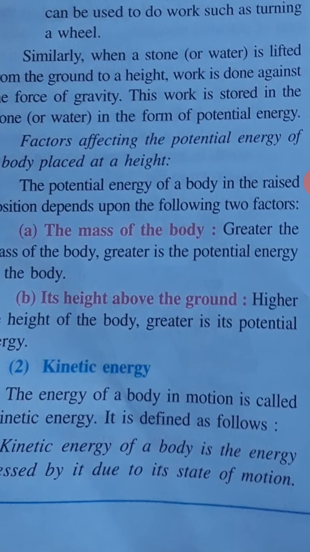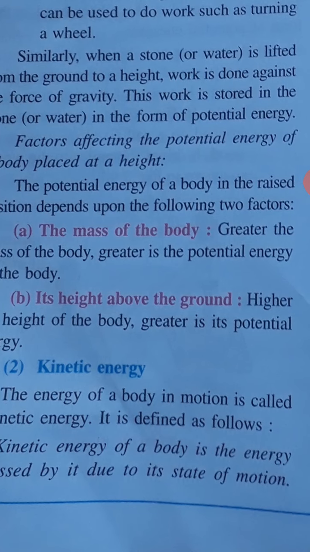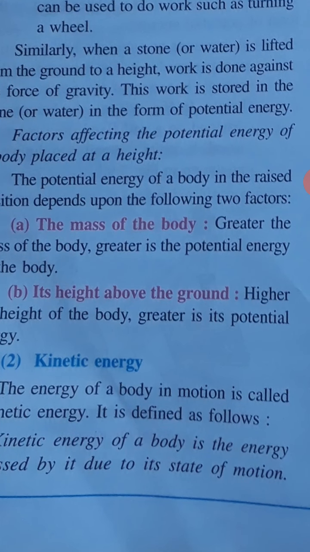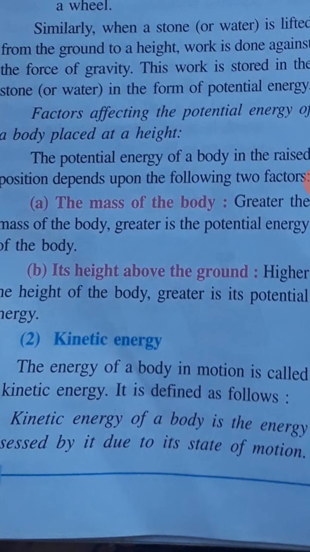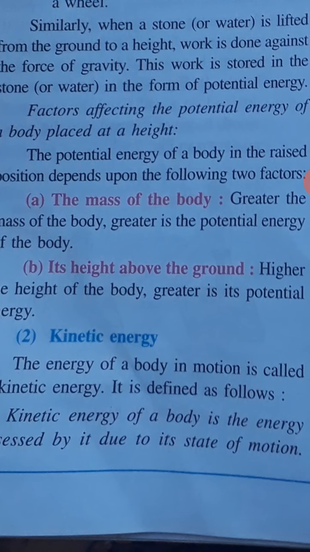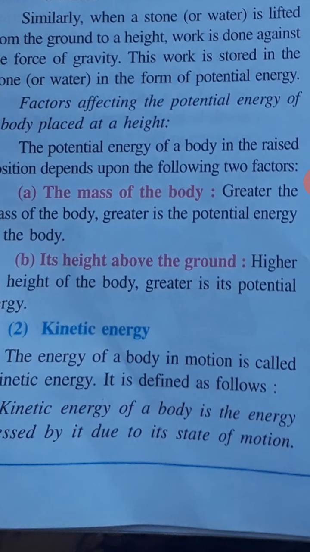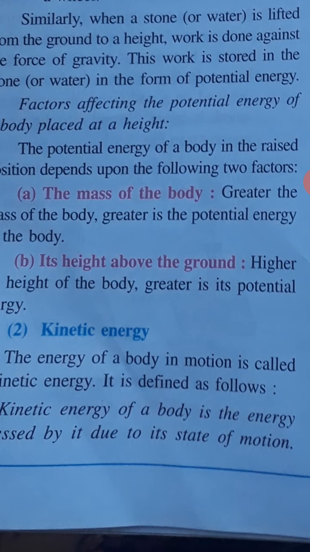Just think that a small stone is placed at a height of 10 meters above the ground and a big rock is placed at a height of 10 meters above the ground. Both are at the same height. So which one will have more potential energy? We will say the body with a greater mass has more potential energy. So the rock will have more potential energy. Or if you say a tennis ball and a cricket ball placed on a table, which one will have more potential energy? Your answer will be cricket ball, because cricket ball has more mass.